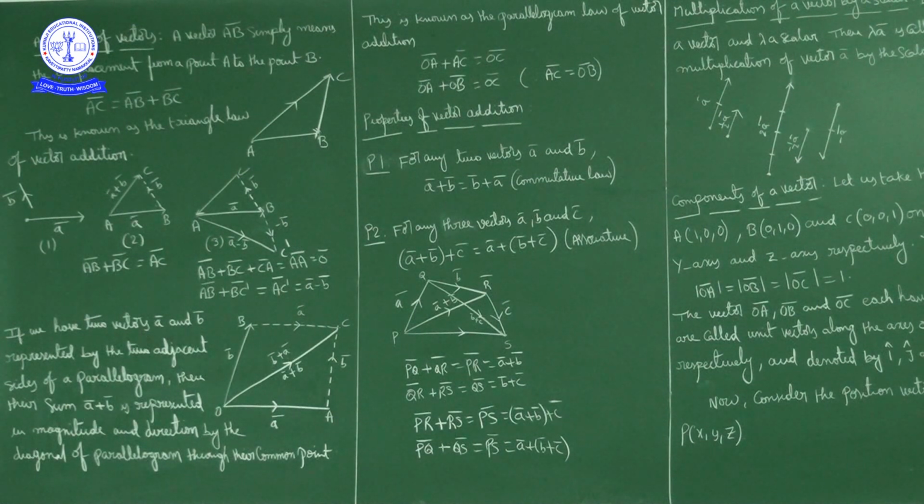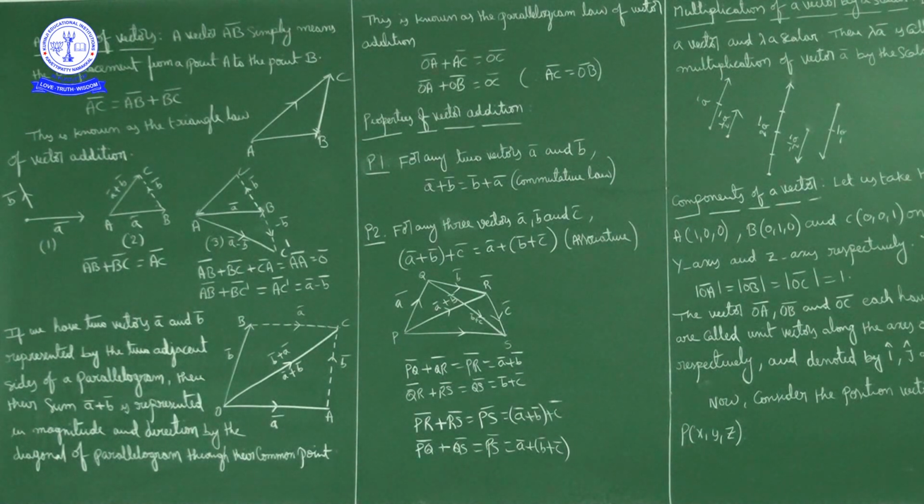Next, parallelogram law of vector addition. Now suppose A bar and B bar are represented by two adjacent sides of a parallelogram. OACB is a parallelogram, and OA bar is A bar, OB bar is B bar, two adjacent sides of a parallelogram.